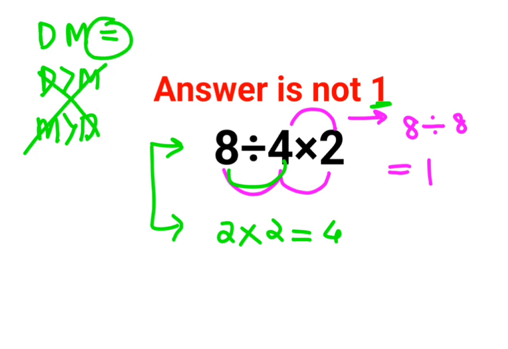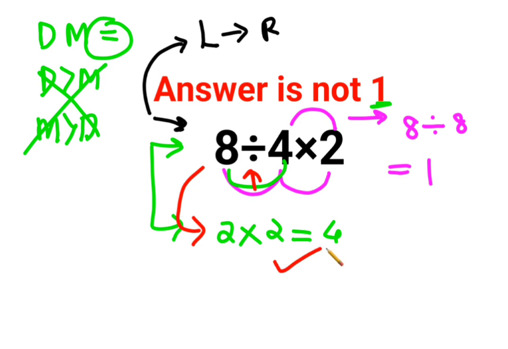So when you have something in equal precedence, then in these kinds of sums, what you should do is just follow the pattern of going from left to right. So whatever operation happens first from your left hand side, in this case it is division, that has to be done first. That is why this operation is absolutely correct for this question. So the answer for this question is supposed to be 4.